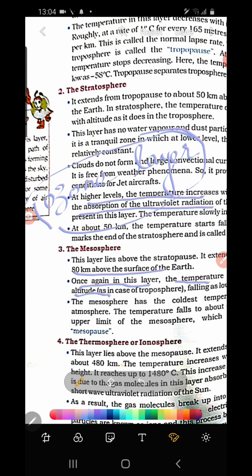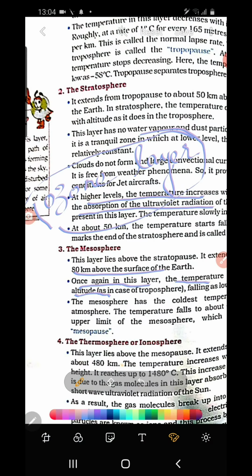As you go to the upper level, the ozone layer is present, and this ozone layer is absorbing the ultraviolet rays and infrared rays from the sun, harmful rays from the sun. We have learned that. So this layer does not allow the ultraviolet rays to reach the earth, protecting us from the harmful rays of the sun. That is why temperature increases with the increase of height. Why? Because ultraviolet rays are absorbed here. So remember that the ozone layer is present in the stratosphere.